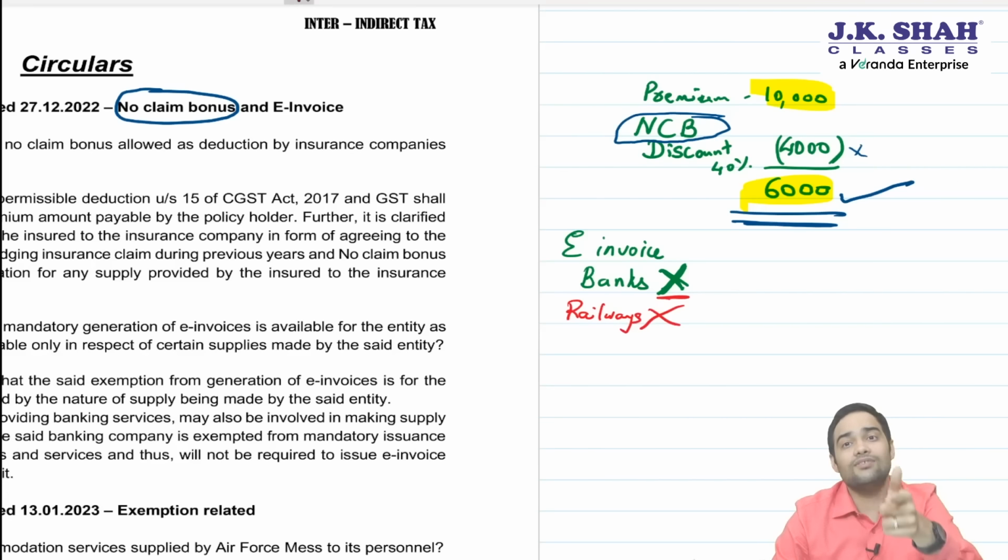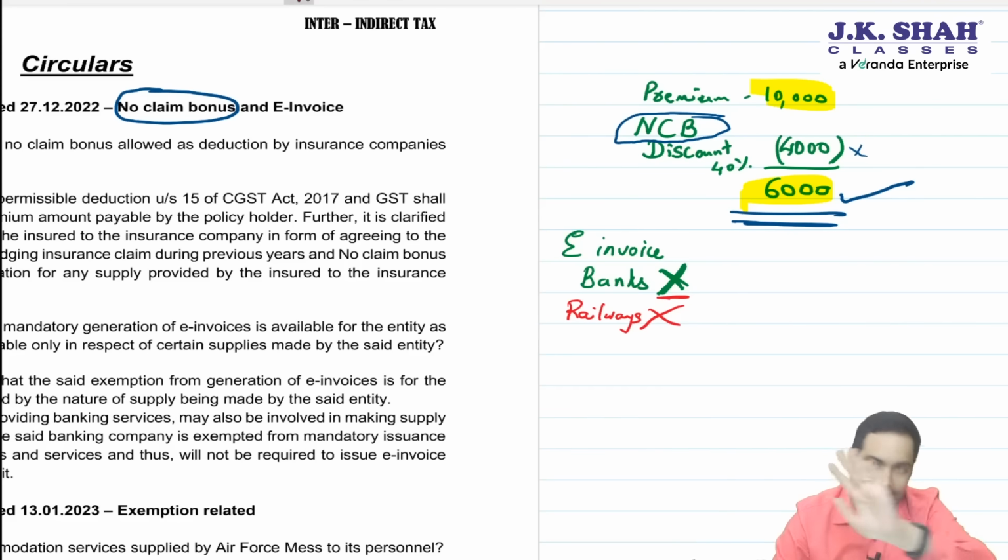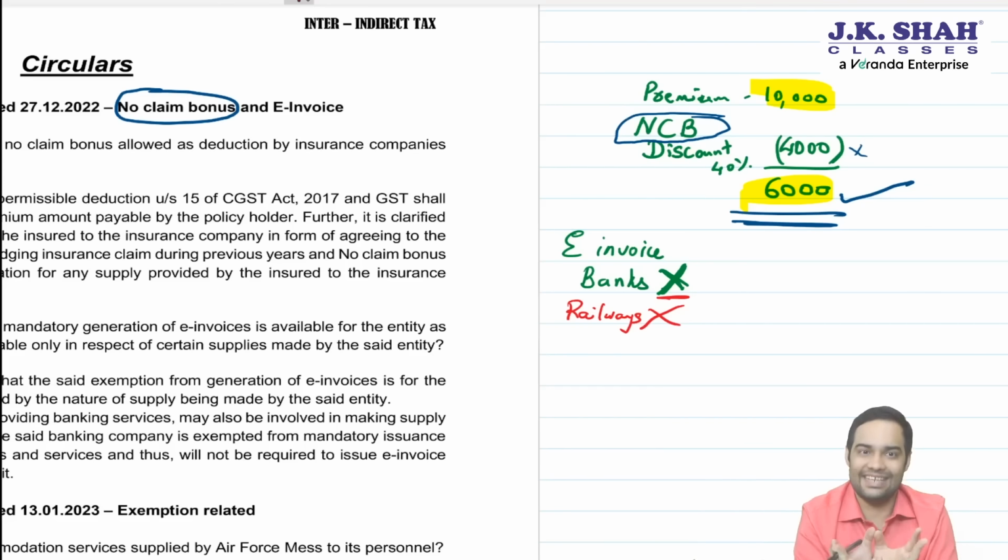What about railways transportation of goods? Should they generate e-invoice? The answer is no, because railways is excluded. So exclusion in e-invoice is entity wise. If the entire entity is not liable, then no need to generate e-invoice. Let's have a look.